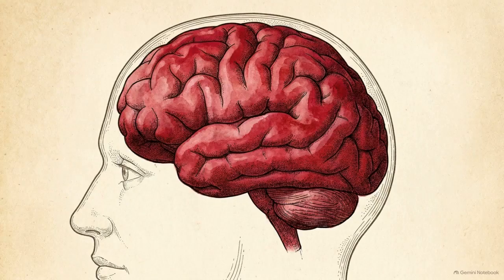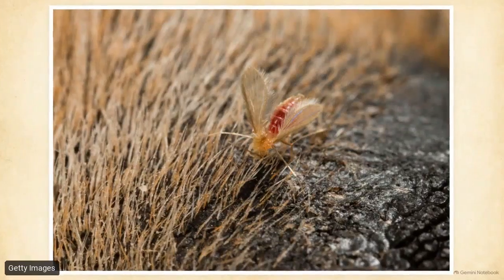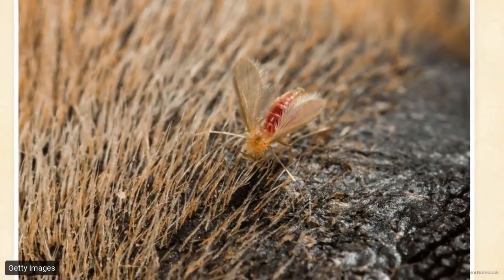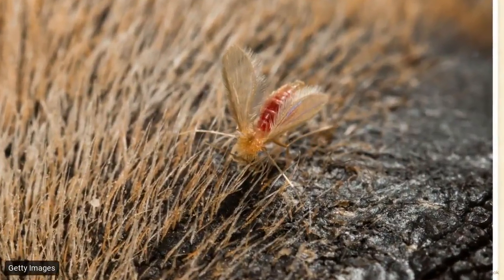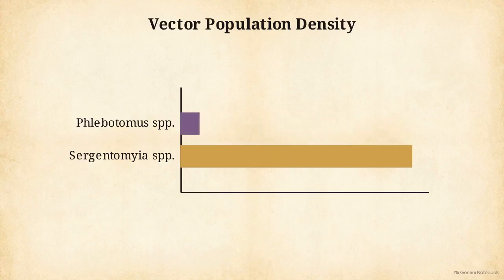We know how the virus kills the host. The epidemiological blind spot is how it sustains itself in the environment for years between these massive outbreaks. The primary biological suspect for the transmission of this virus is the phlebotomine sandfly. Historically, researchers blamed phlebotomous species. However, recent entomological data shows that Sergentomyia sandflies now dominate the exact zones where outbreaks occur.